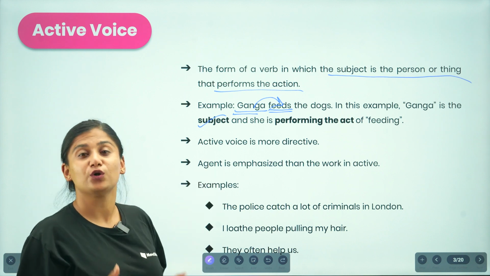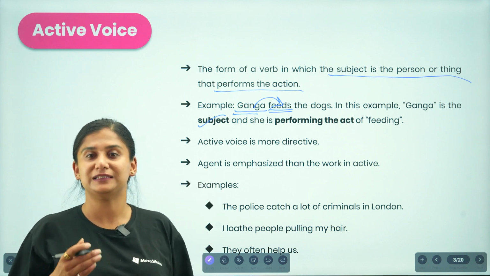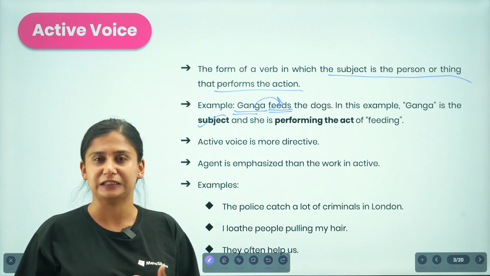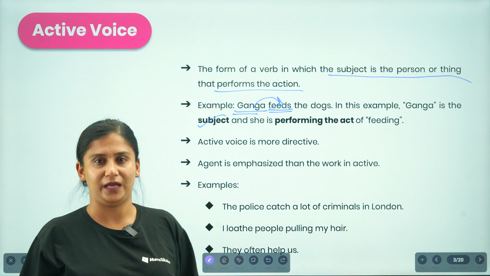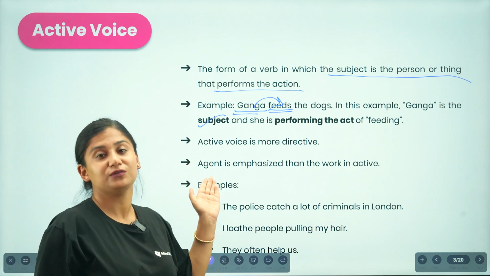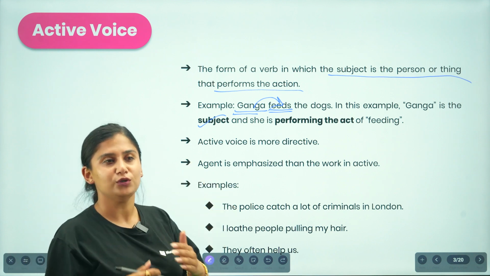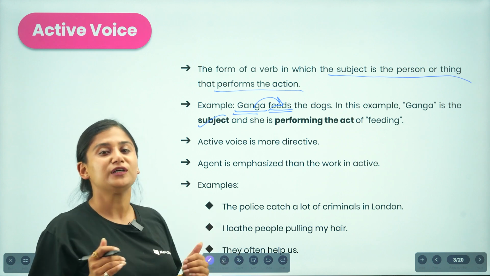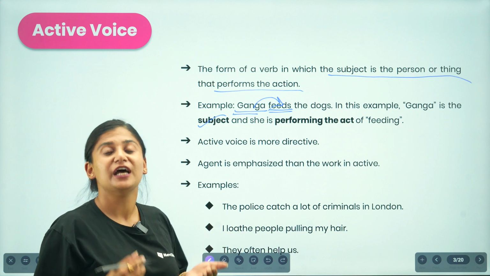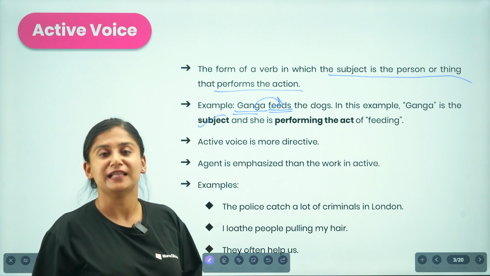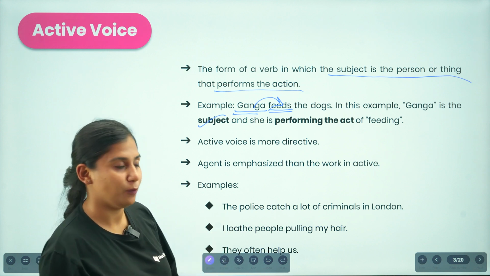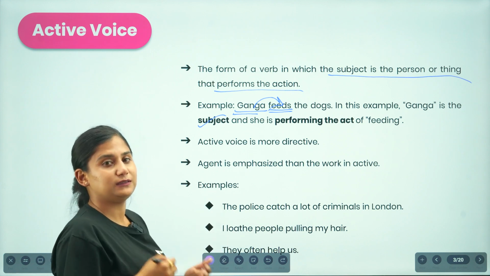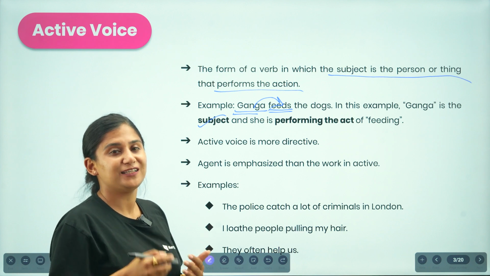Moving on, active voice is also more direct. We receive the performance of the subject in a more direct way rather than in an exclusive way. Here the agent is also emphasized. To understand whether a sentence is active or passive, we can also look at the agent, because in active voice the agent is much more emphasized than the action performed. Let us find out what this emphasis on the agent exactly means.